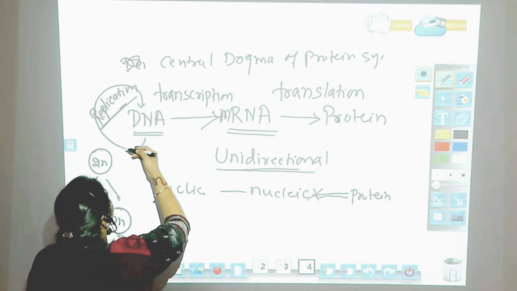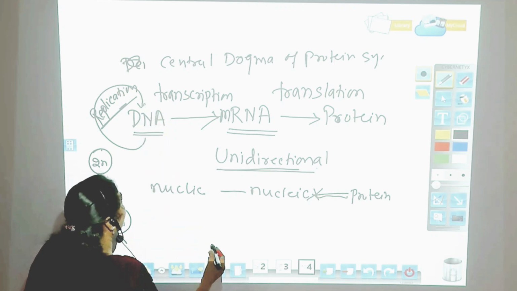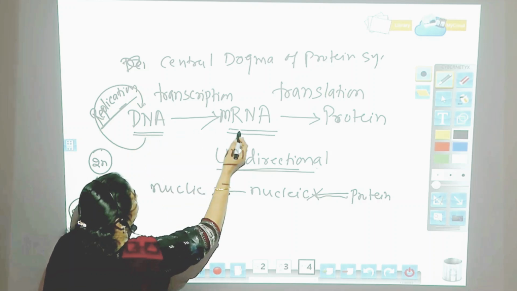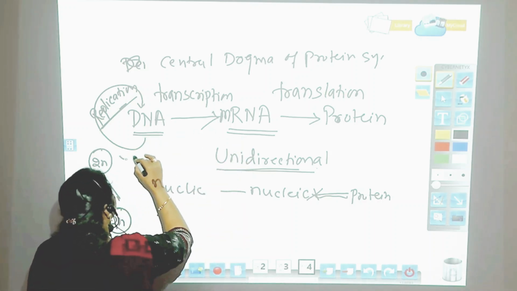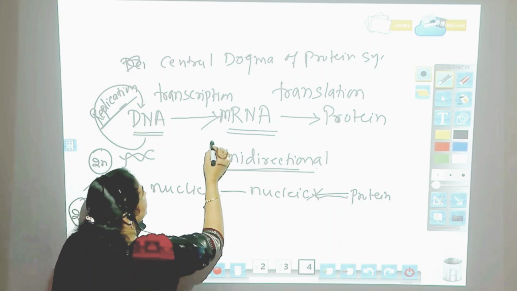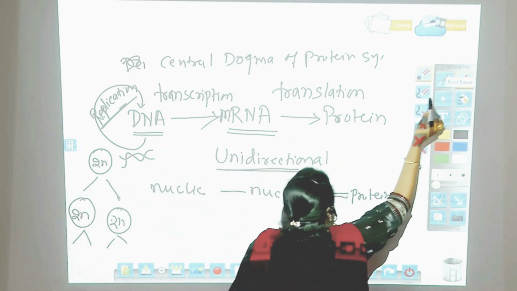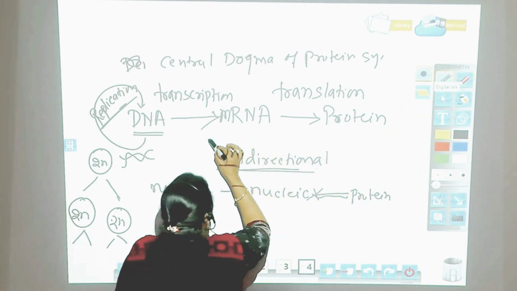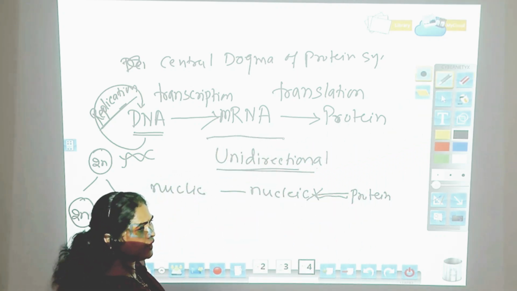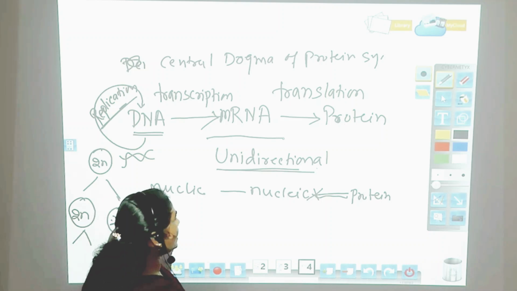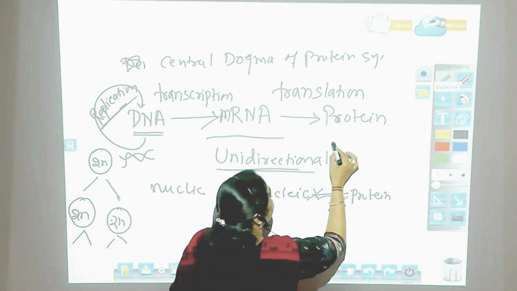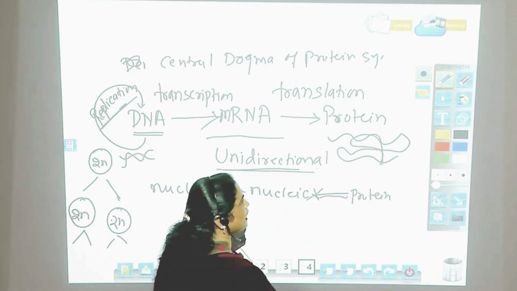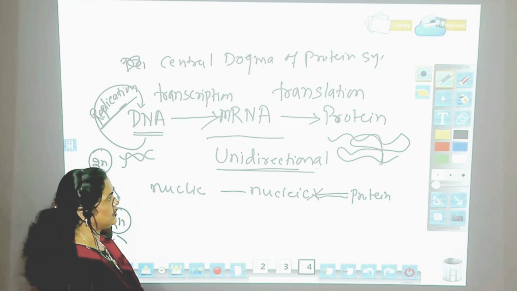So DNA replicates into its own kind, and then when it is transcribed from DNA to mRNA, the double-stranded structure changes to a single-stranded structure. The DNA is converted into mRNA, and then protein synthesis, that is a single polypeptide chain, is formed. This is the central dogma of protein synthesis.